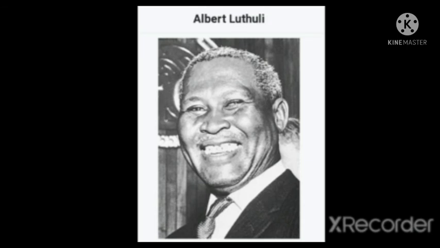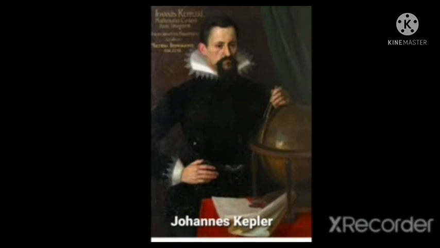Question number 25. Which German scientist used mathematical calculations to prove how planets move around the sun? Answer is Johannes Kepler. And here you can see the picture of Johannes Kepler.